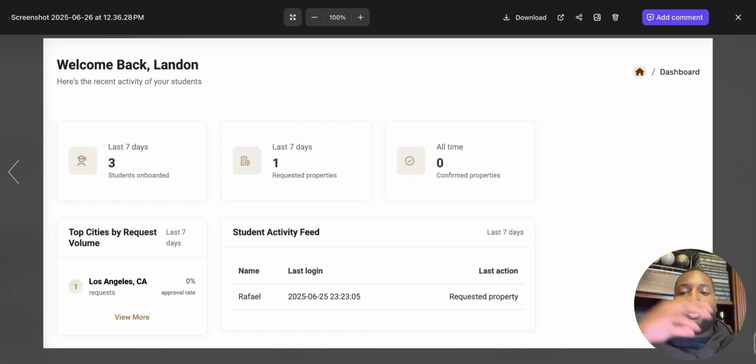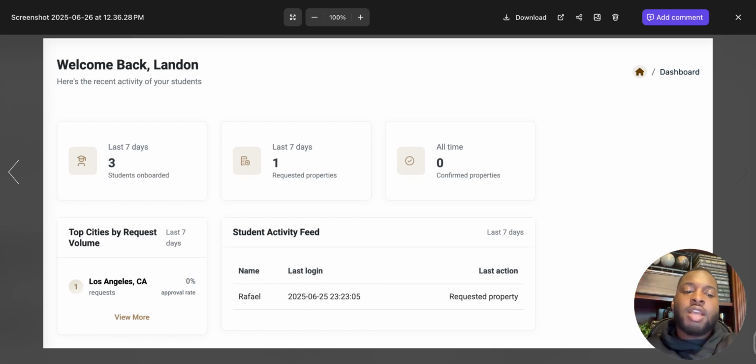This is huge because a lot of coaches in the past, maybe a great example is a coach in the past had sold ZFind to 60 students and only 5 students had onboarded into ZFind. What does this tell you? It tells you that 55 students are not ready to start their process and get properties because of something that's underlying. Maybe they're not taking action. Maybe they don't have any capital. Maybe they're not confident. It could be many different reasons.